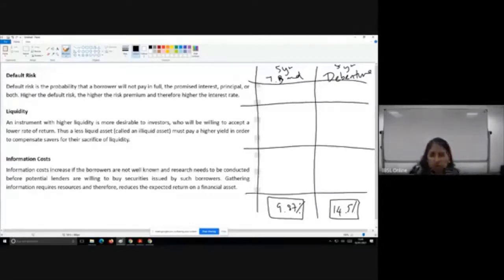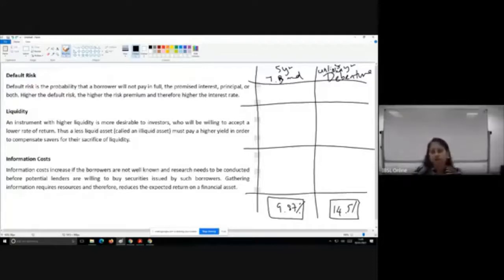Now, if we are talking about default risk, a treasury bond issued by the government, you consider it as risk-free. There is no credit risk. But here we are looking at a 5-year debenture issued by a non-government entity. Okay, let's add this other word called unlisted as well for easiness. This is an unlisted debenture. I will explain it to you when we move to liquidity.